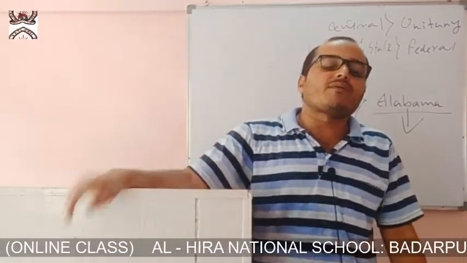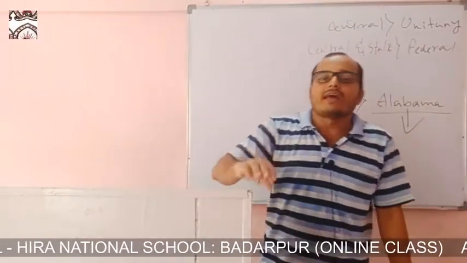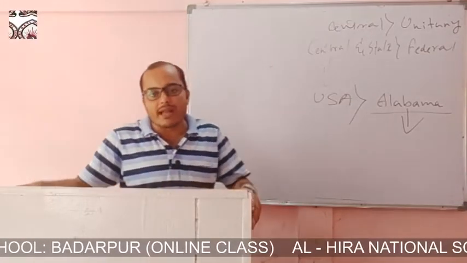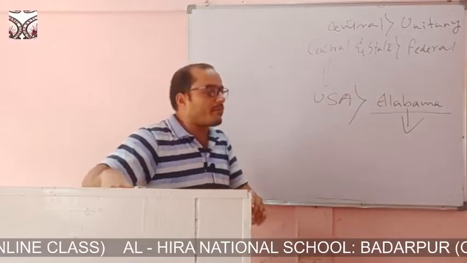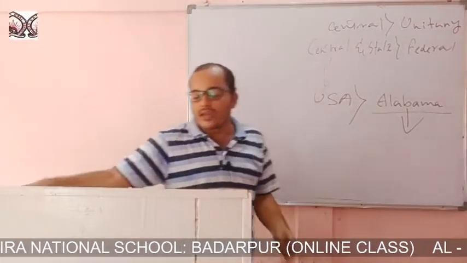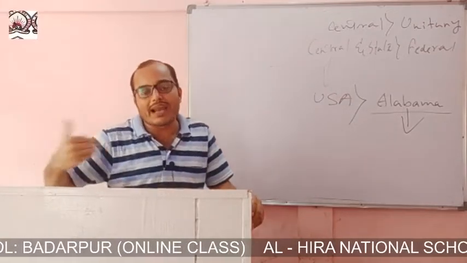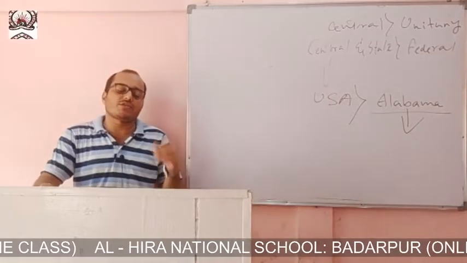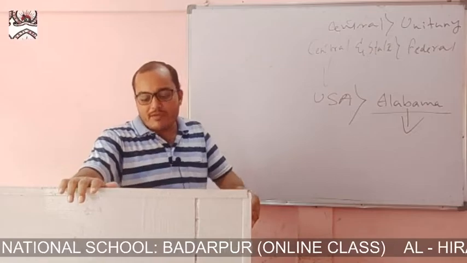In the unitary form, one strong central government is fully responsible for carrying the full administrative mechanism across the country, and that is why expenditure is less. But in the federal system, the constituent states and the national government are both there, so to carry out all the administrative work across the provinces and the nation, expenditure is much more.